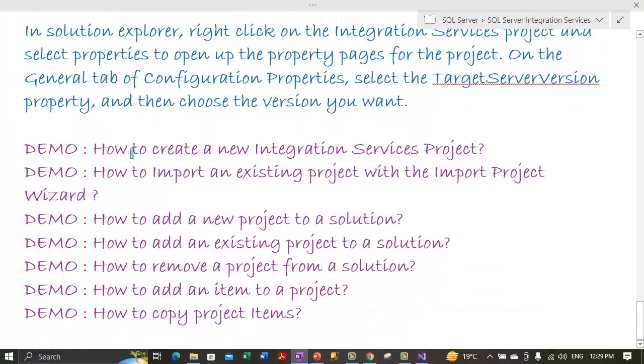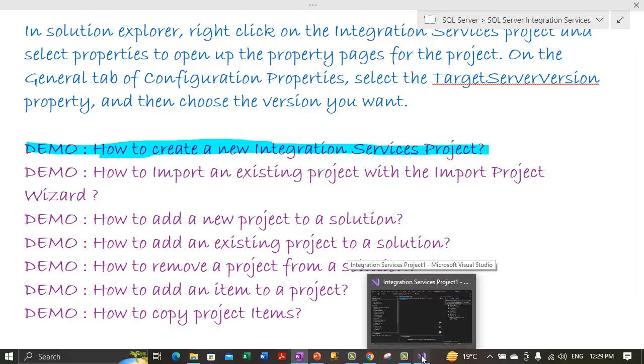Alright, now let me take you through some of the demos. The first demo is on how to create a new integration services project. So let's cover this demo, how to create a new integration services project. So let's go inside Visual Studio.